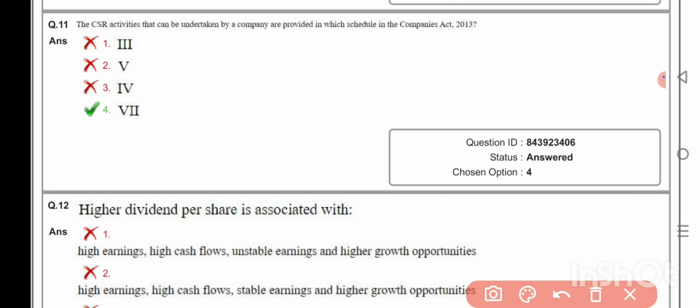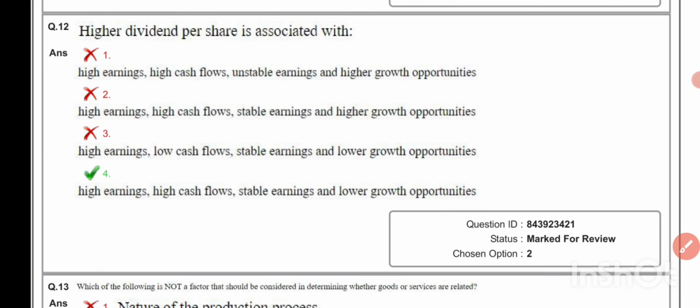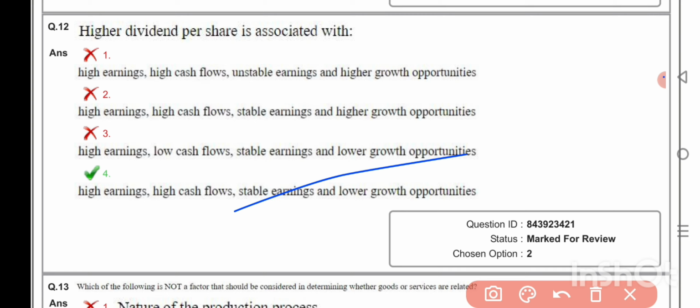The CSR activities that can be undertaken by a company are provided in which schedule of the Companies Act? Schedule 7. Higher dividend per share is associated with high earning, high cash flow, stable earning and lower growth opportunities.